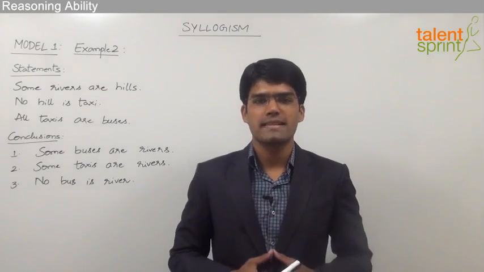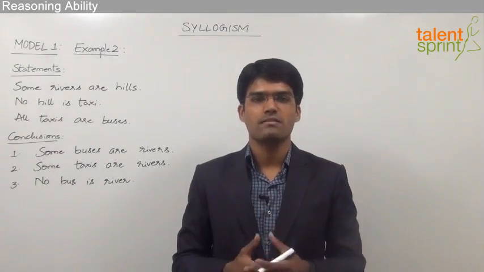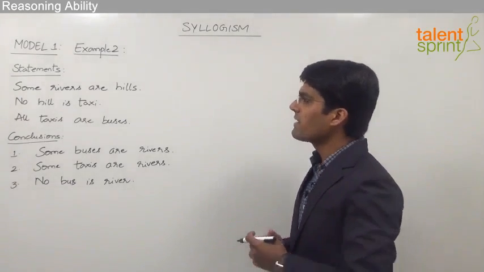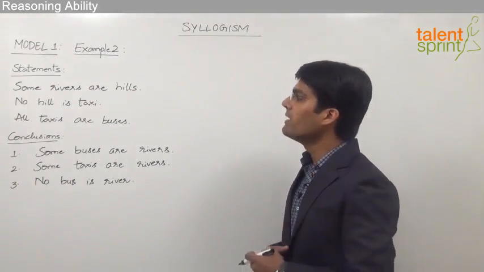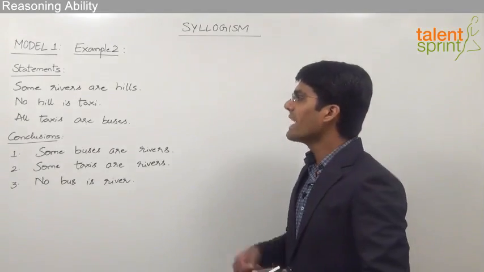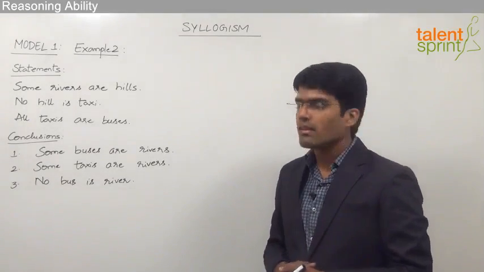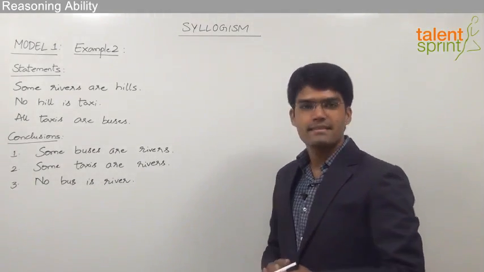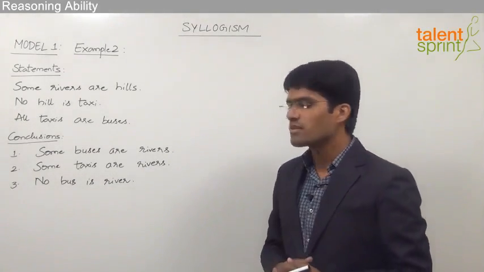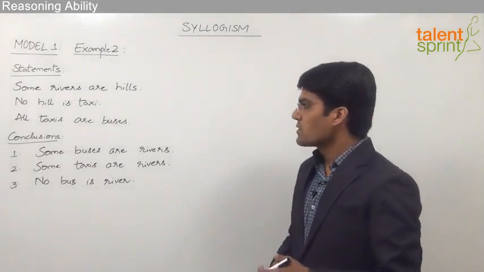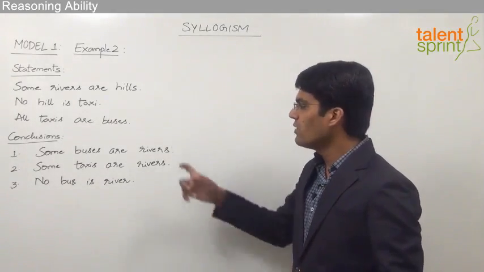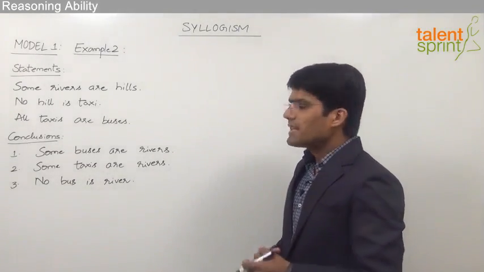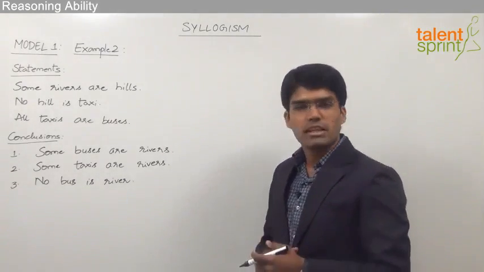Let us now take another example based on model number 1, which is about conclusions. The given statements here are: some rivers are hills, no hill is taxi, all taxis are buses. And the conclusions are: some buses are rivers, some taxis are rivers, and the last conclusion is no bus is river. So based on these statements, we need to find out which of these conclusions are definitely true. Let us first try to draw the basic diagram for the given statements.